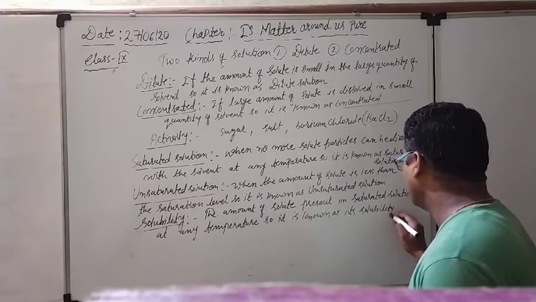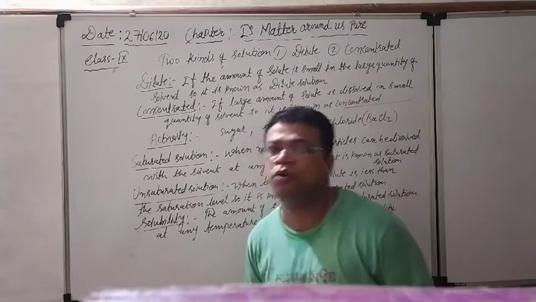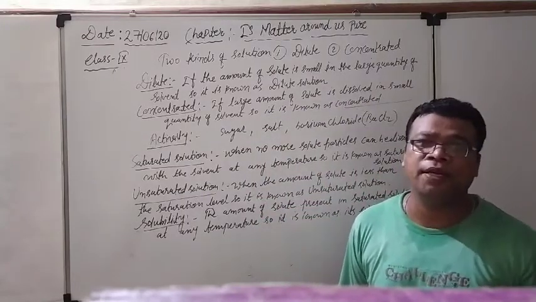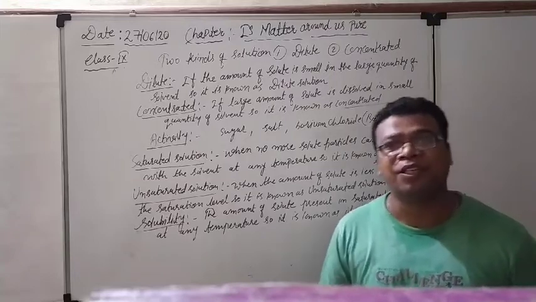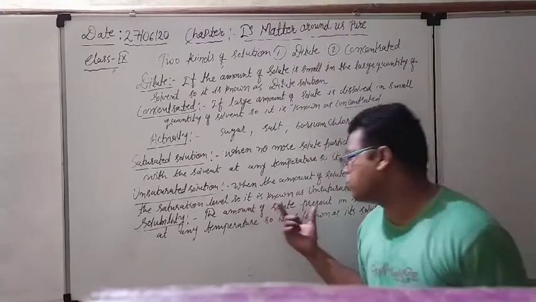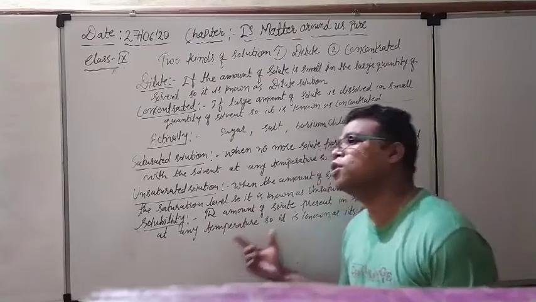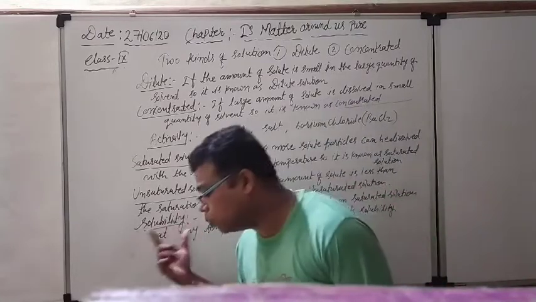Once again I have to repeat: the amount of solute which we want to dissolve in the solvent, in the saturated solution, the amount of solute which is present in the saturated solution at any particular temperature is known as its solubility.